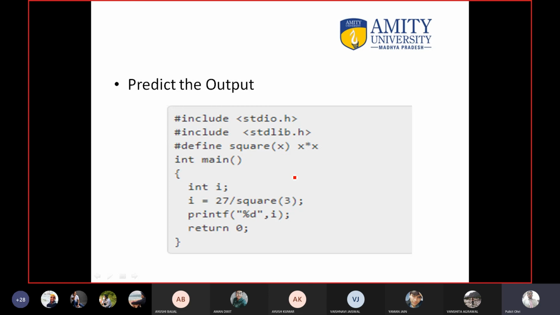If someone has answered, they can tell me. Sir, an error is coming in my previous question. Error is not there. I have sent the picture on WhatsApp. Check it again. Maybe you have done something wrong, mistyped something. You will get 16 as the answer.